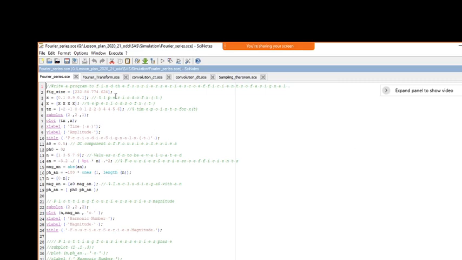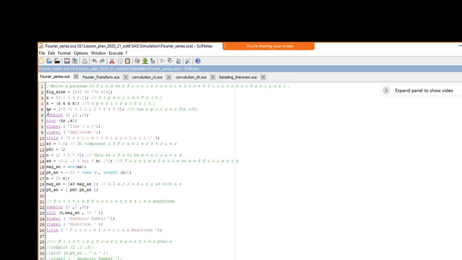Now you can see the x of t which I have defined here is 1 period, and I am repeating it for 4 periods, because we cannot have an infinite set of values to display here. So that's why I have taken only 4 periods.